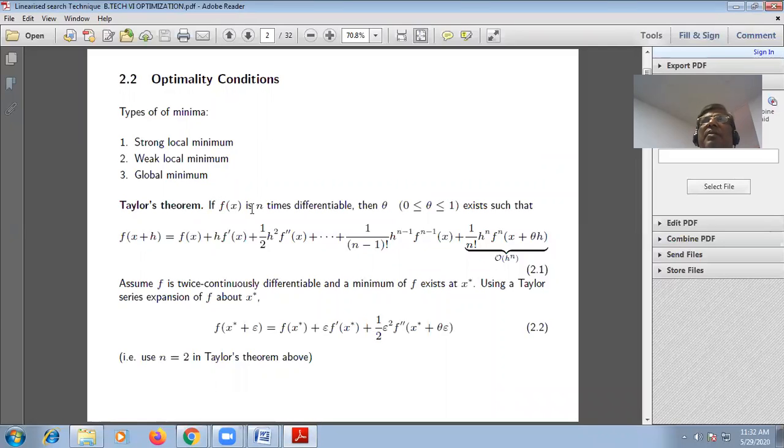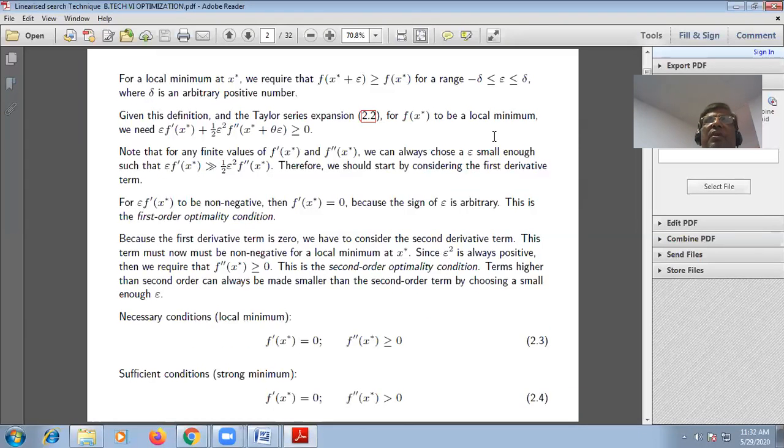If a function f(x) is n times differentiable and the boundary condition is like this, there exists such that f(x plus h) is this. I hope that you know what Taylor's theorem is, so there is no need to give more focus on this.